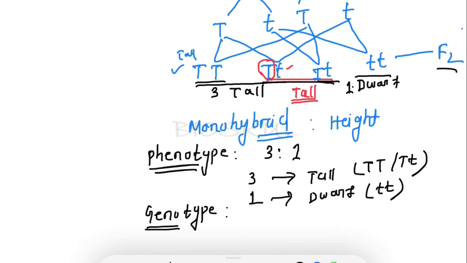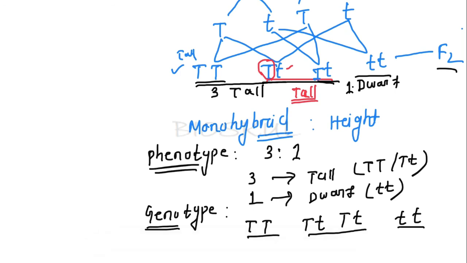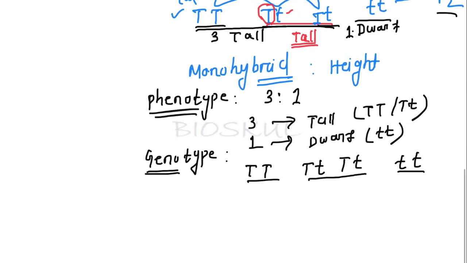So look at the genotype here. First the tall plants: one is in homozygous condition, capital T, capital T, and 2 are heterozygous. These are tall but heterozygous, and one is dwarf, small t, small t. So this is the genetic composition present behind the observable character, that is tall and dwarf.